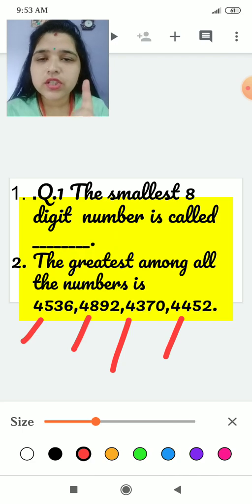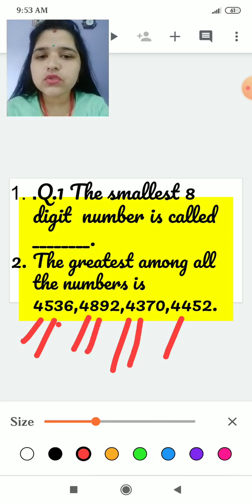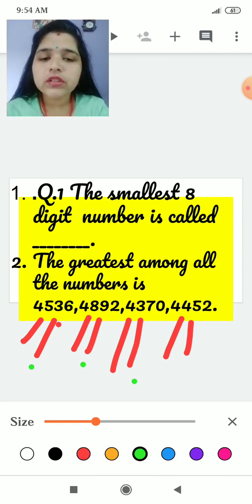In the first position it is holding the same number. Now we will proceed to the next. It is 5, it is 8, it is 3, it is 4. Now tell me which is the greatest among these. Yes, 8.